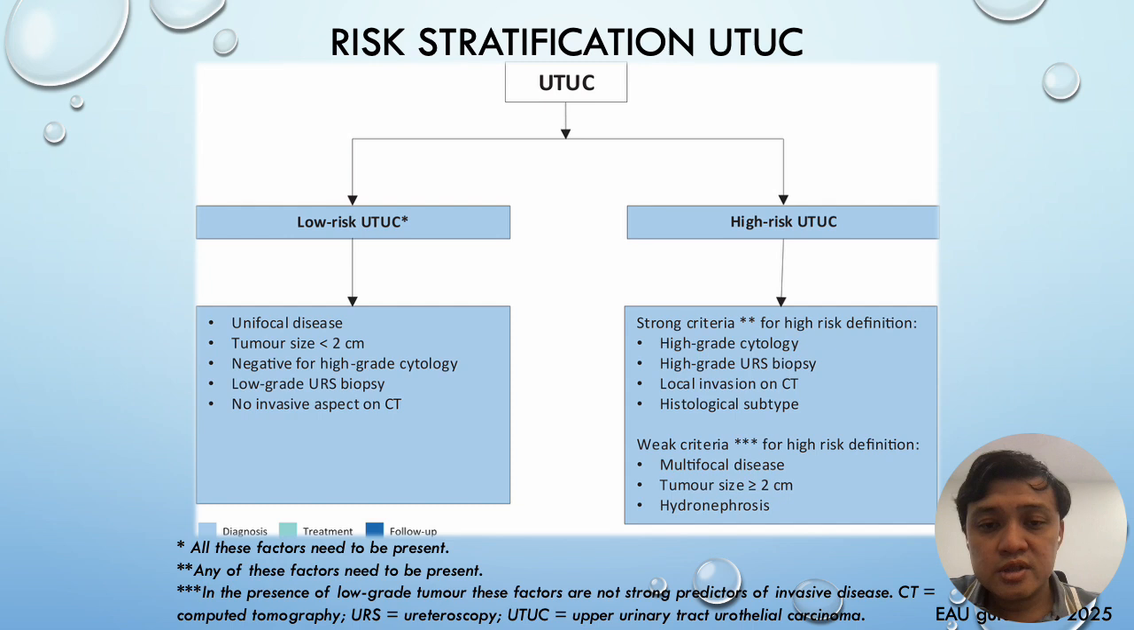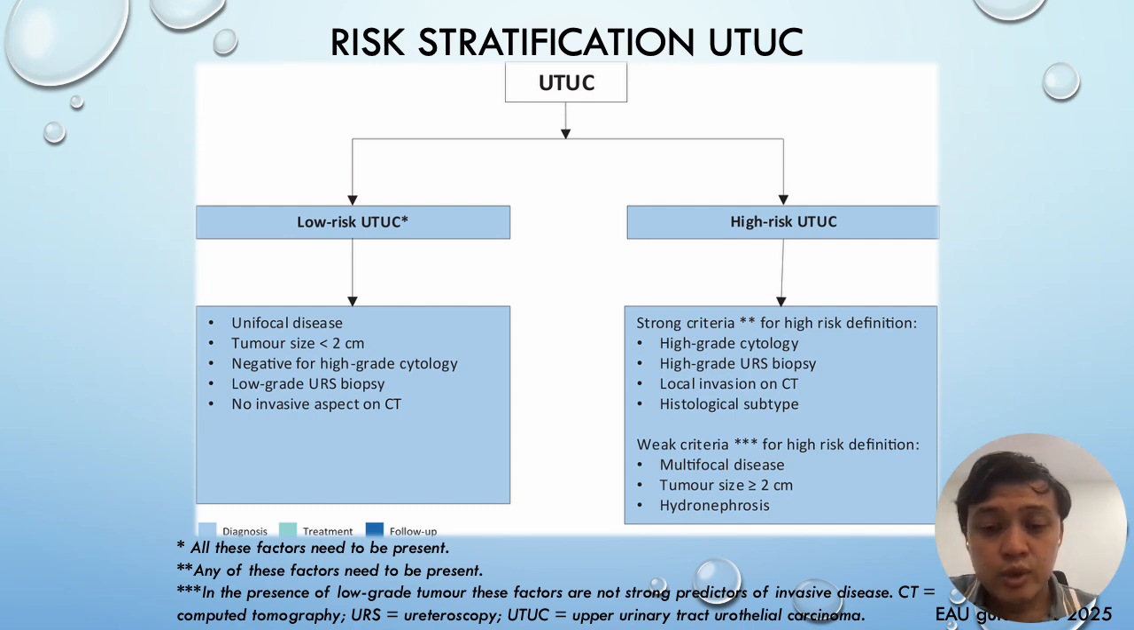So now we talk about risk stratification for non-metastatic UTUC. The most important ones are listed as strong criteria here. So high-grade cytology, high-grade ureteroscopy are very important criteria. If you have any one of these, it's already a high risk. Same for any presence of local invasion on CT and certain histological subtypes like micropapillary, squamous, or sarcomatous. All these will render them immediately high risk.